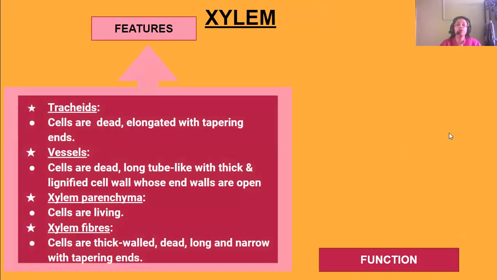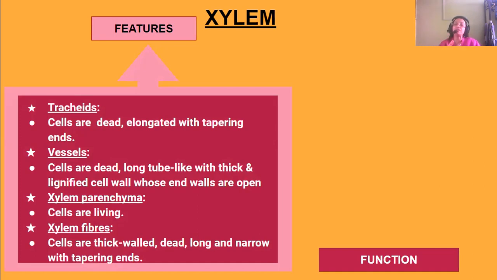So what is the feature of xylem? I am telling you the different types of cells which the xylem has and their features also. The tracheids are dead cells. They are elongated with tapering ends. Okay, their ends are tapering.